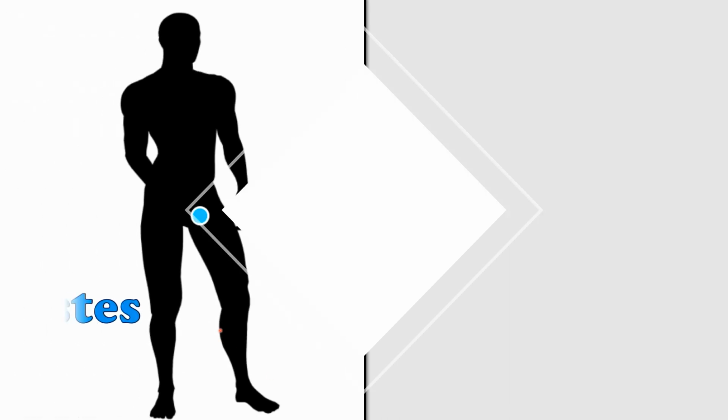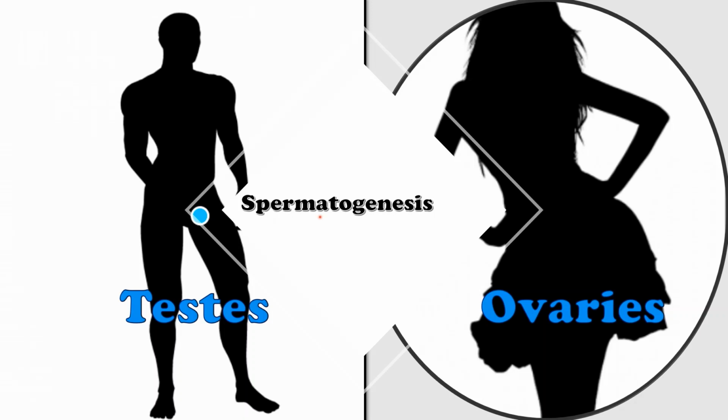Students, the reproductive organs in the males are testes. Similarly, the reproductive organs in the females are ovaries. Now, the cells in the testes undergo cell division to form sperms. We call this process spermatogenesis.